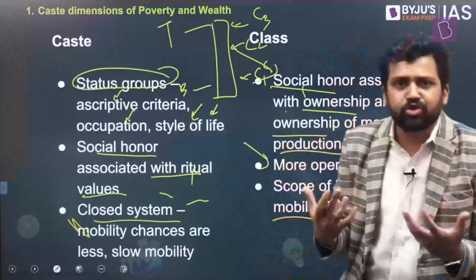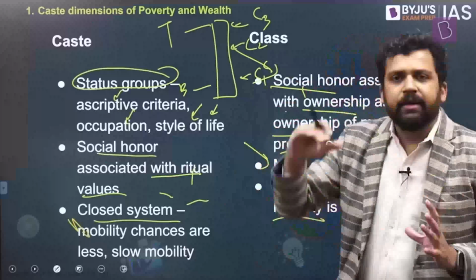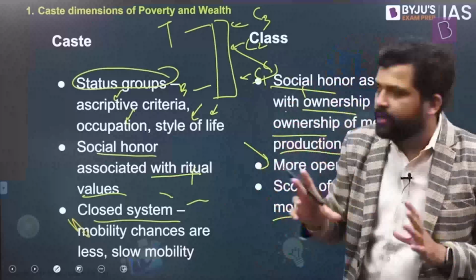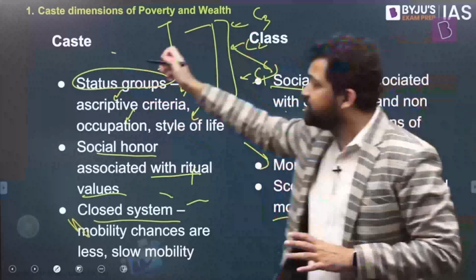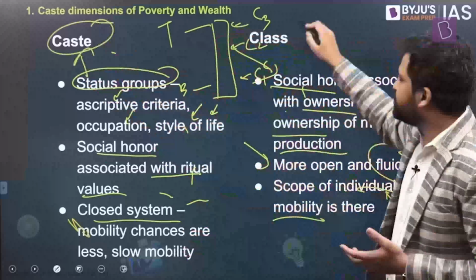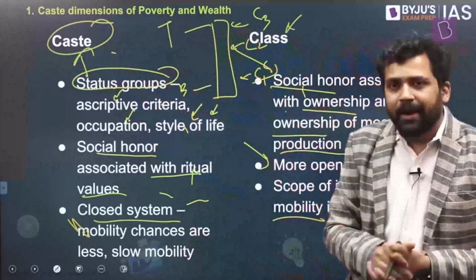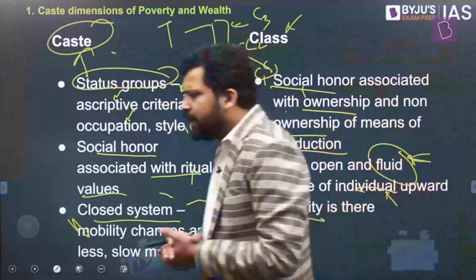And what did Weber used to say? Weber used to say that if you look at society, you will find inequality, you will find hierarchy, and this hierarchy can be along three lines. It can be on the lines of status, and an example of that is caste. It can be on the basis of class, and it can also be on the basis of power, party. So two dimensions we are talking about at this point. Now this is how it looks.